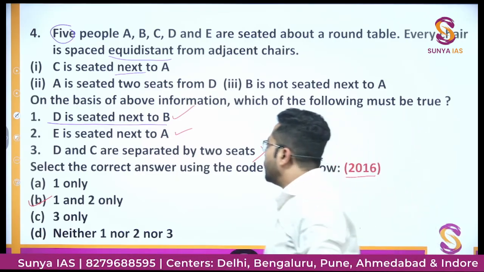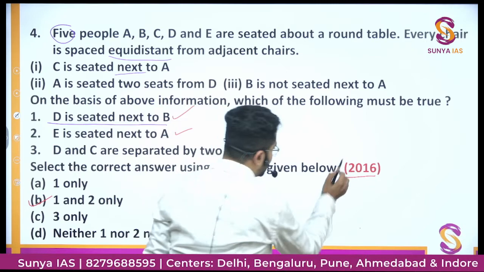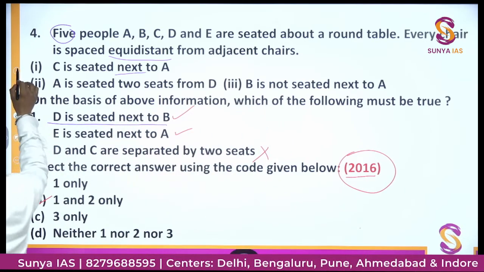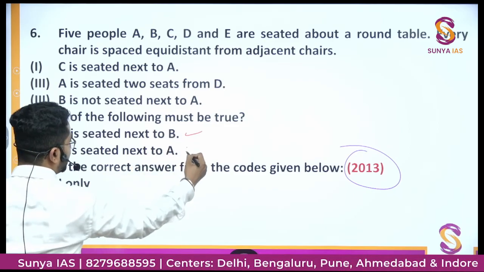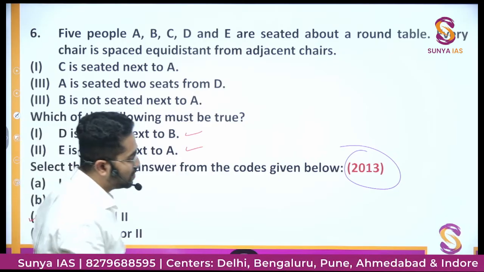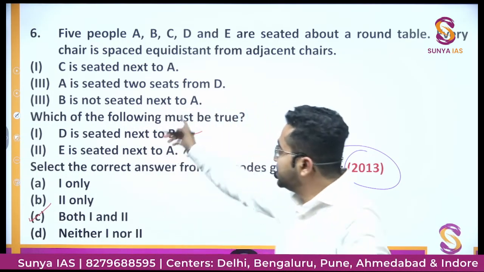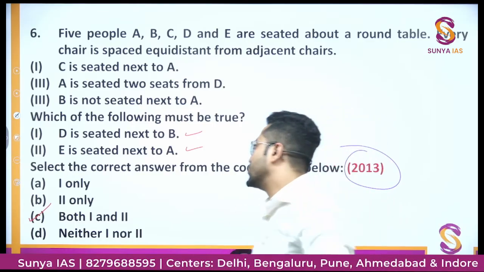So we will move on to the — अच्छा ये — this question was asked in the year 2016. So now we'll see कि 2013 में क्या पूछा था उन्होंने. 2013 में they have asked the same thing. C is seated next to A, A is seated next to A. D is seated next to B. Yes, this was correct. E is seated next to A. They have given only 2 statements, so the correct option would be option C, both 1 and 2. So you can see कि 2016 and 2013 का same question था दोनों का. So I think we have solved both the questions.